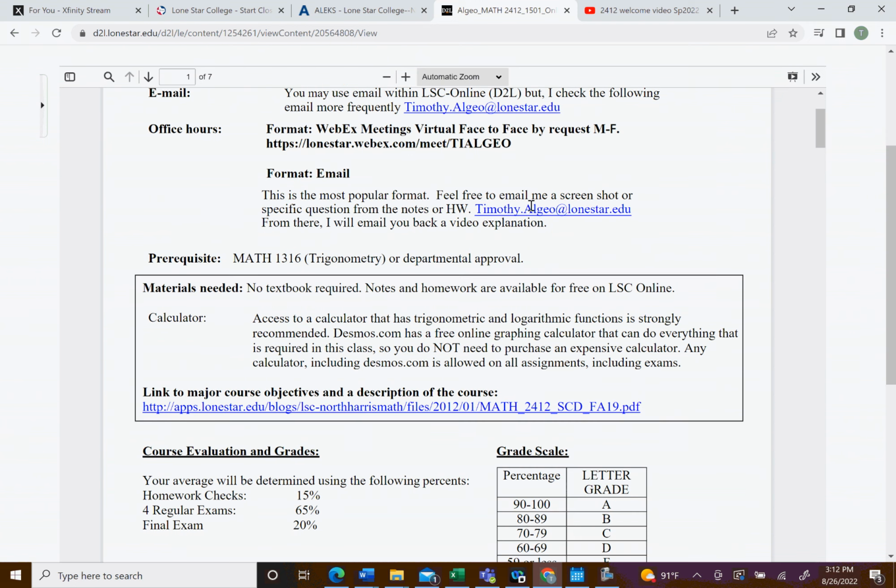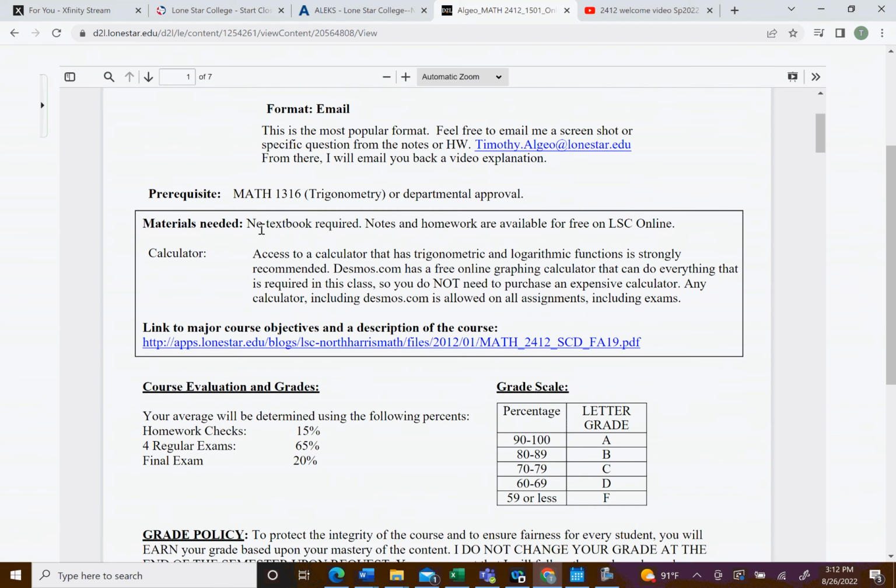All right, so what do we need for the course? As I mentioned, we do have an e-textbook. The good news is you're not going to have to pay for a textbook. The homework and exams will also be completed within D2L, so you're not going to have to pay for any of those resources. So you're good to go.